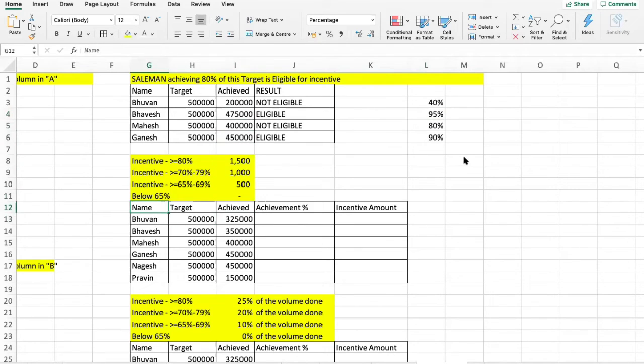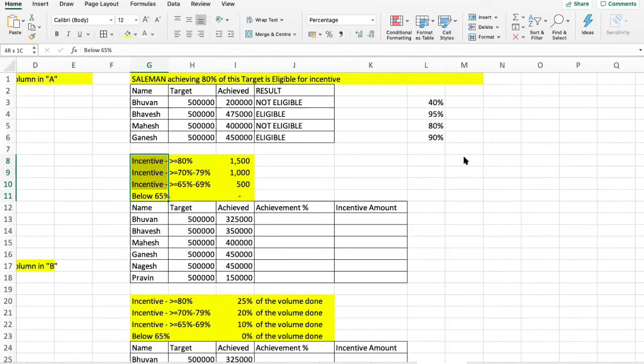Okay. Now let's see the next example, wherein incentive: if the achievement is greater than or equal to 80%, that salesman should get 1,500 rupees of incentive. If the achievement is anywhere between 70 to 79%, he should get 1,000 rupees. If the achievement is anywhere between 65% to 69%, he should get 500. Miss Rupali, you can use this example where you say if marks are between this and this, he'll get grade A. If the marks are between this and this, he'll get grade B. Okay, so let's see how to do it.